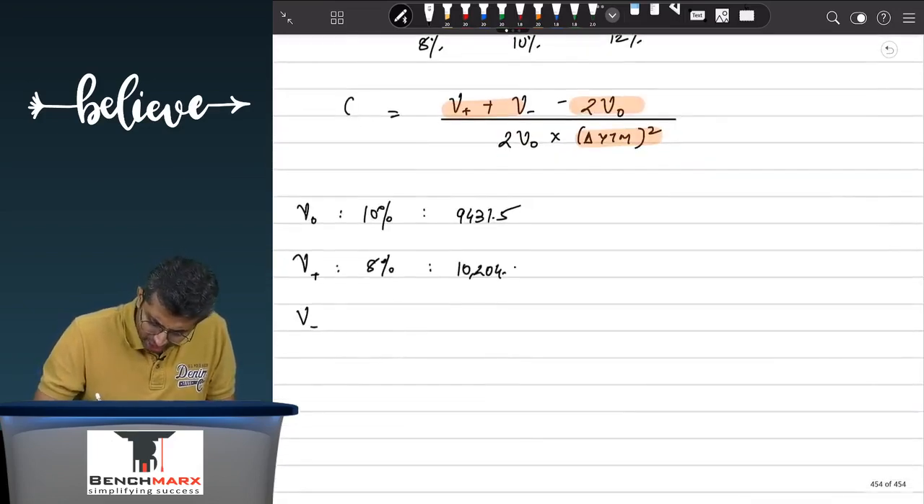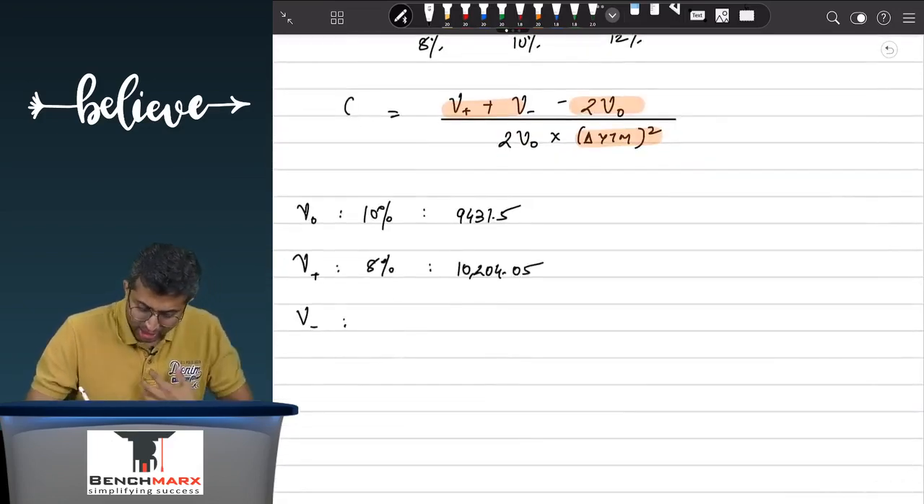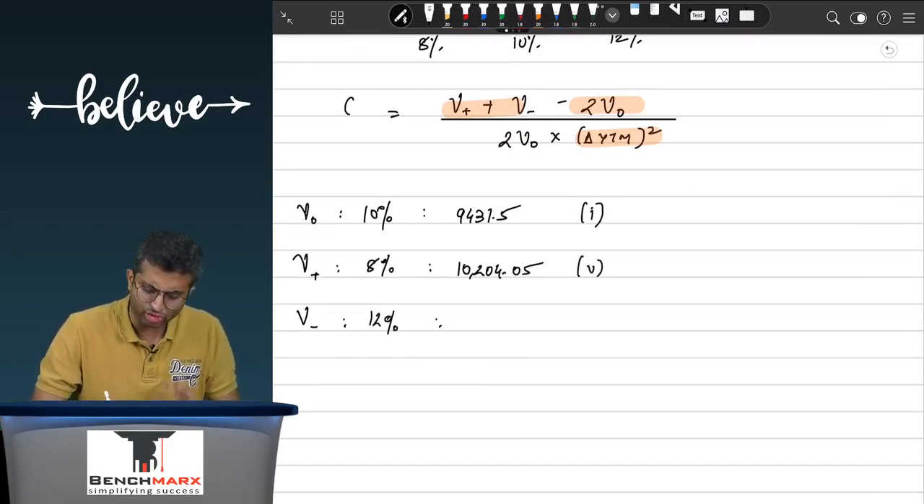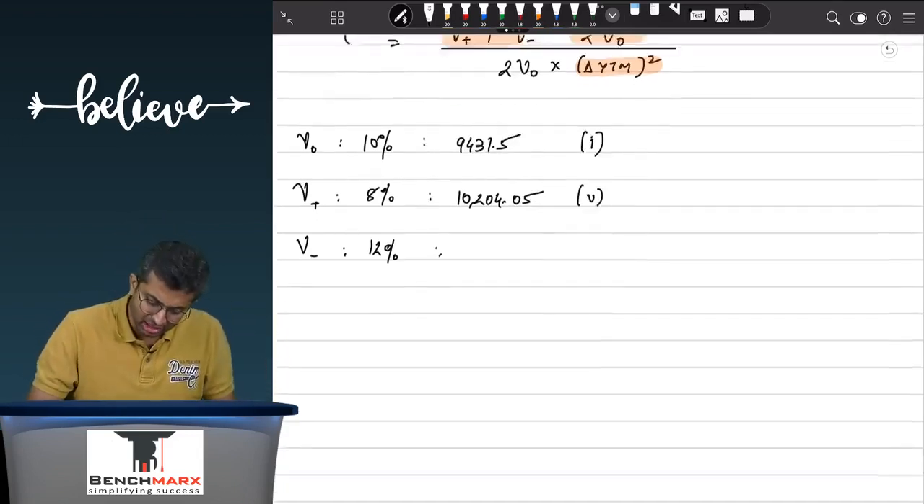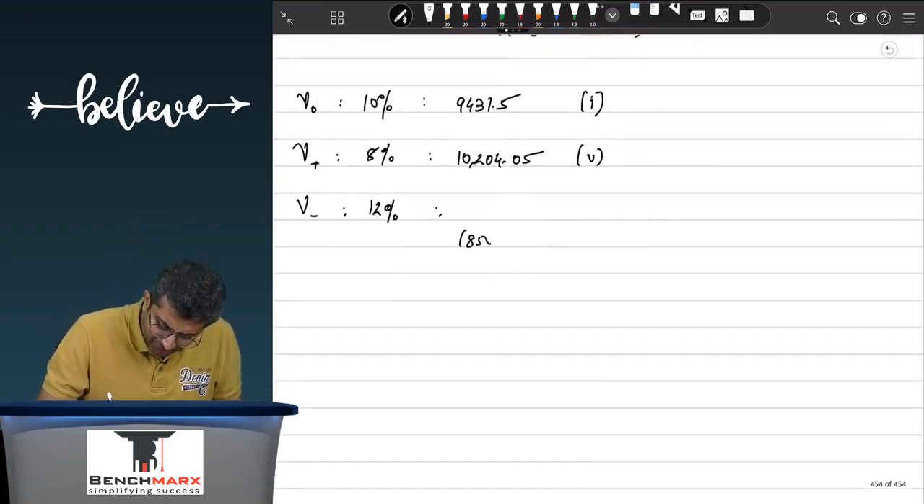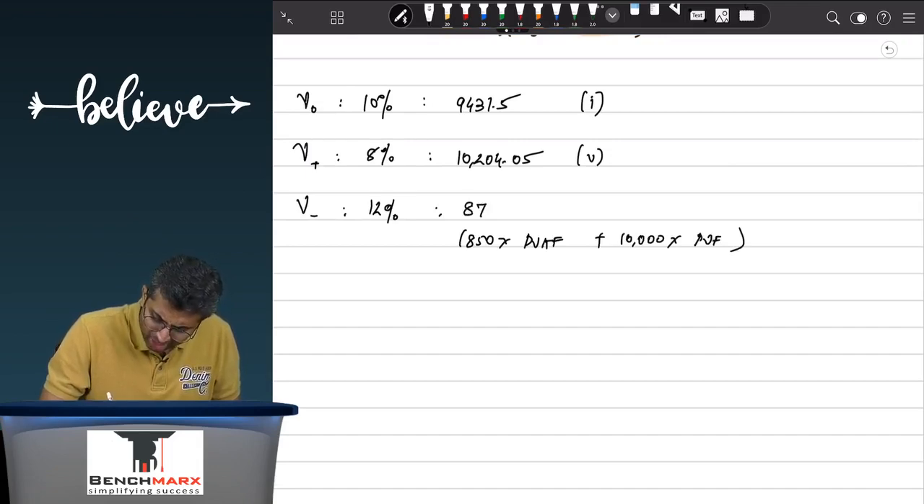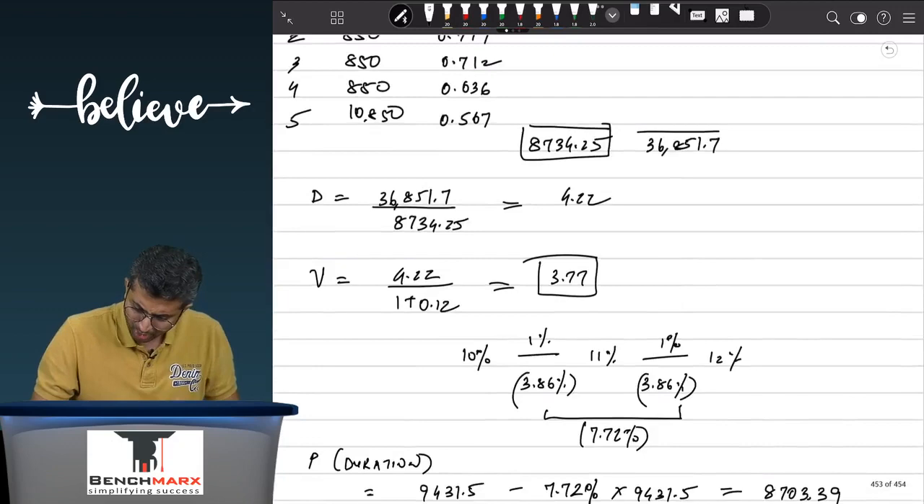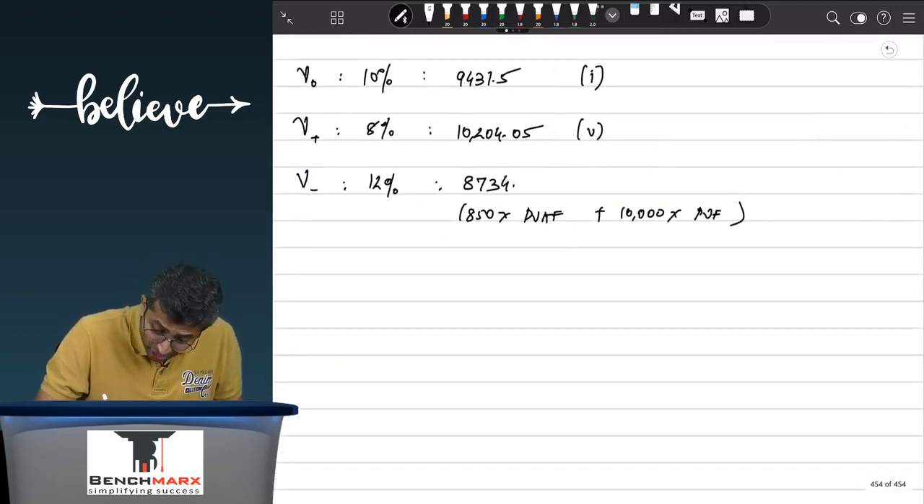Okay, and hence, this is already calculated in 0.5, this is already calculated in 0.1, and hence you just need to do an additional calculation at the rate of 12%. And this can either directly be done by 850 into the PVAF at the rate of 12% for 5 years plus 10,000 into the present value factor at the rate of 12% for the 5th year, which you can calculate, and this will come to 8734 approximately 0.25. So this is the only calculation.